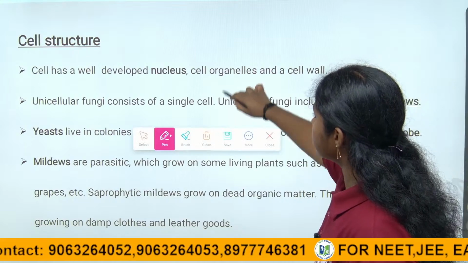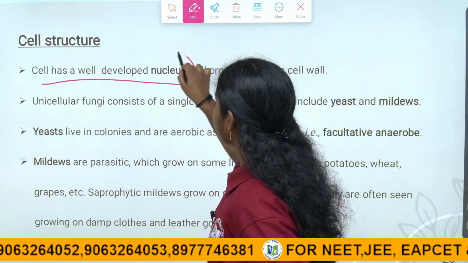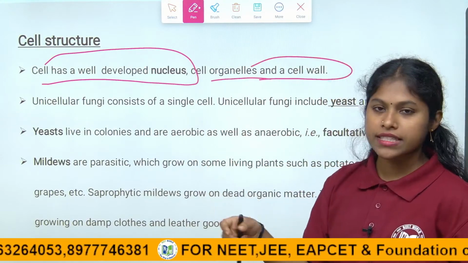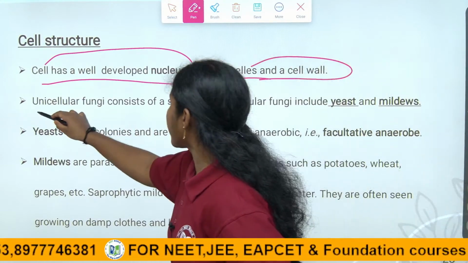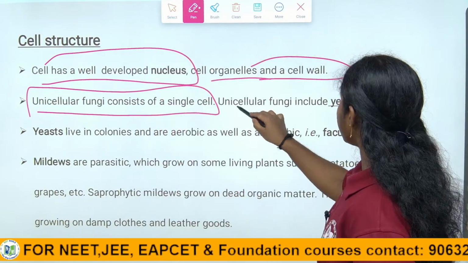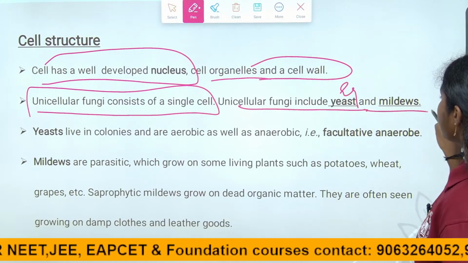This cell has a well developed nucleus. The cell organelles and cell wall are also seen in it. Unicellular fungi consist of a single cell. Examples of unicellular fungi are yeast and mildews.